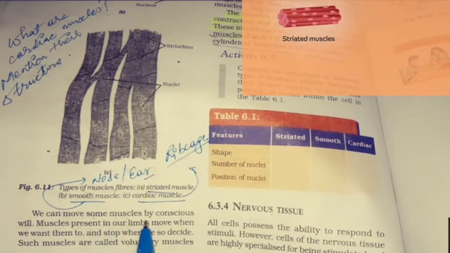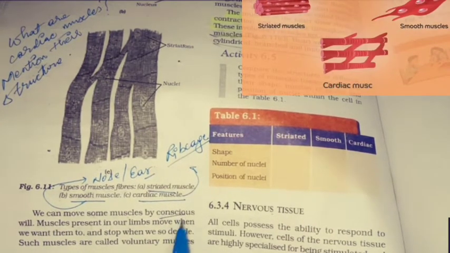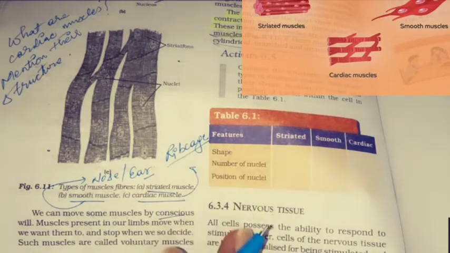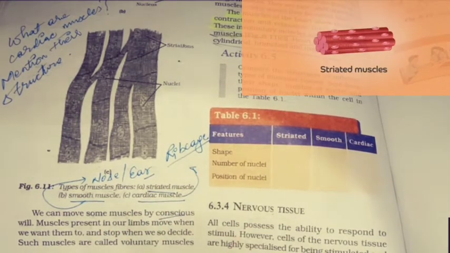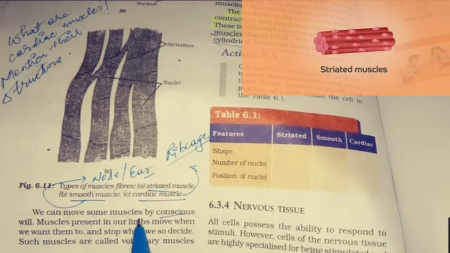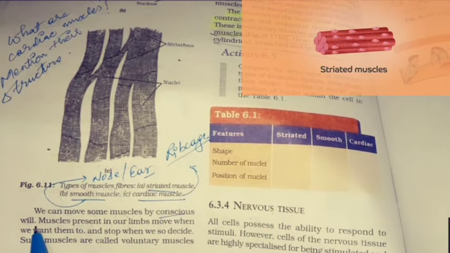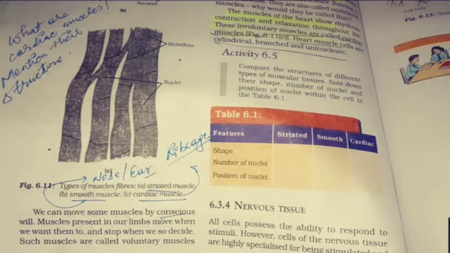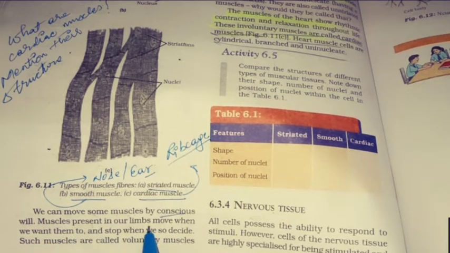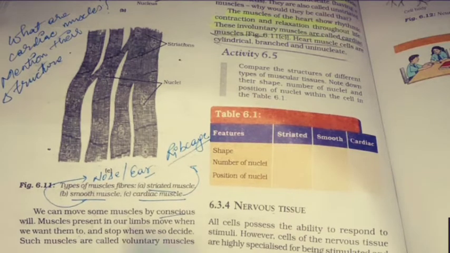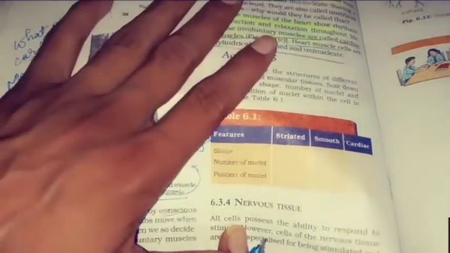We can move some muscles by conscious will. Conscious means when we are having presence of mind, and unconscious when your presence of mind is not working. Conscious will means by our own wish. Muscles present in our limbs move when we want to move. Correct. When we want to move our hand, they will move.